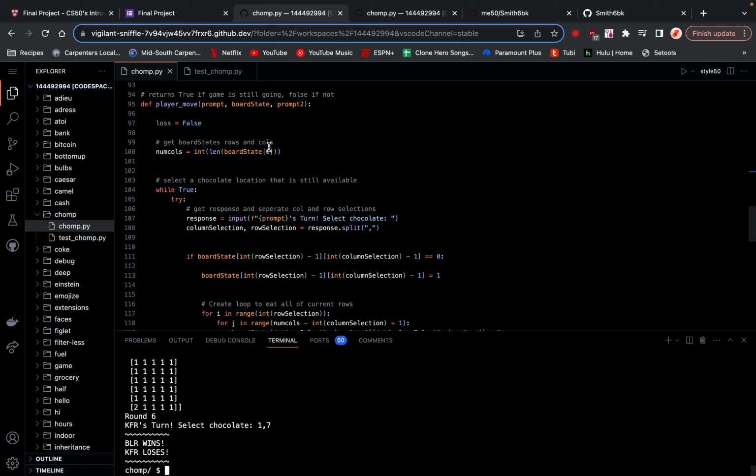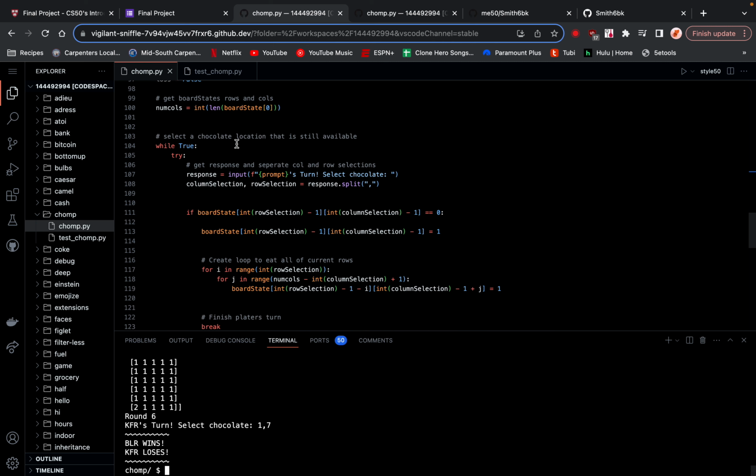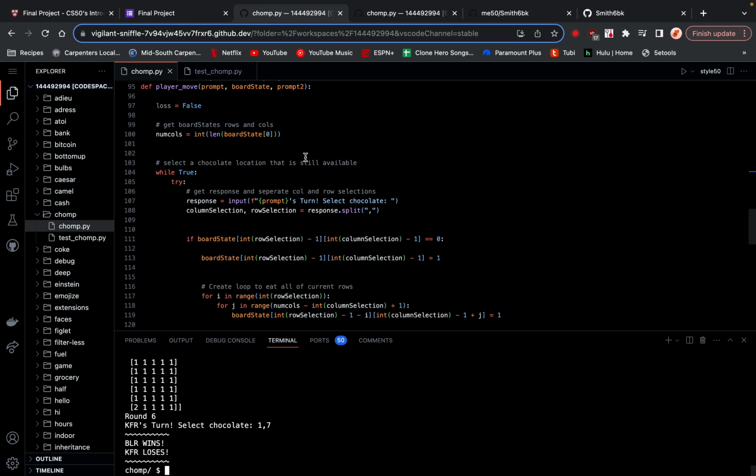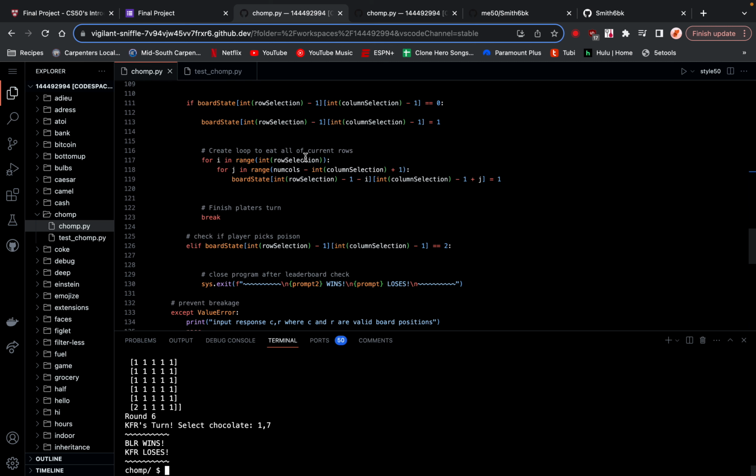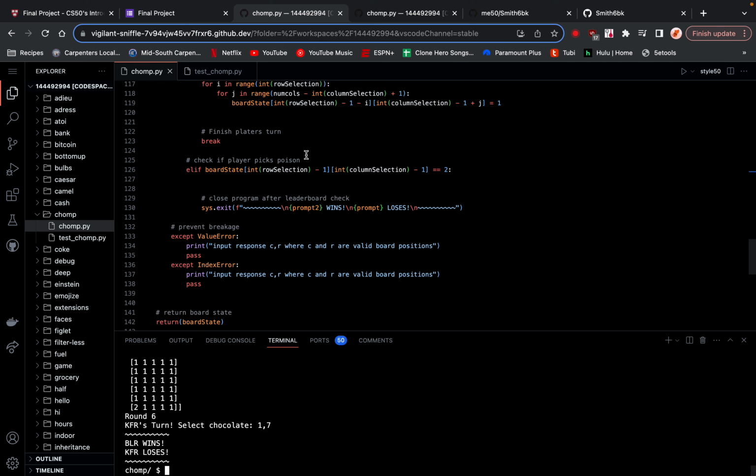I have another function called player move, in which case it asks for the location in the column and row, checks if it's appropriate, and then eats all the pieces above and to the right of it. This continues until someone has eaten the area with the 2 in it, in which case it ends the game and tells you who wins and who loses.